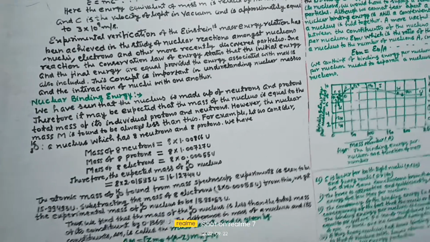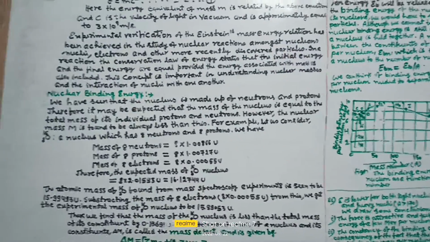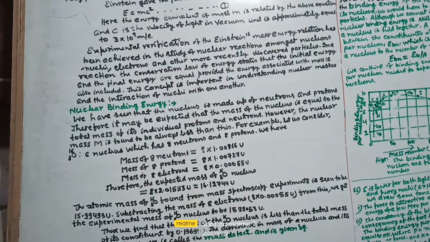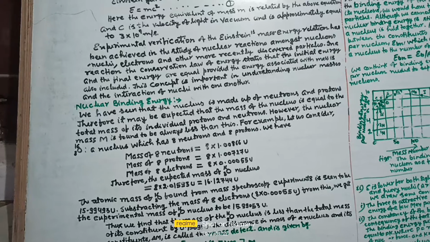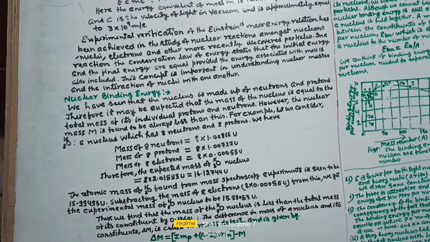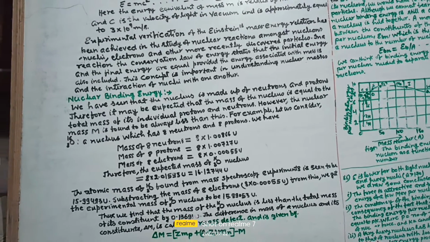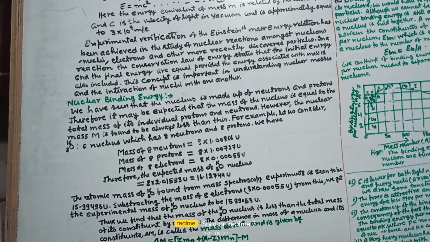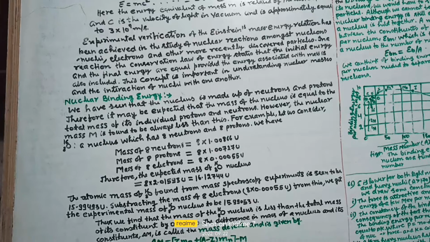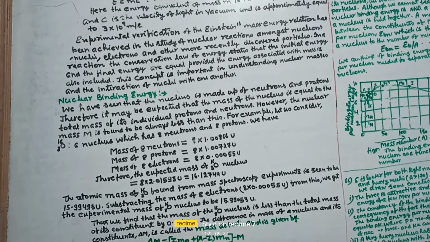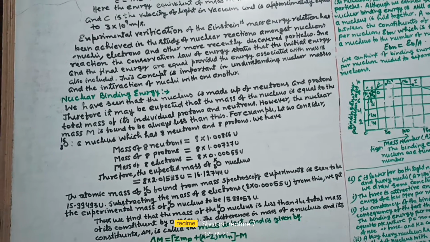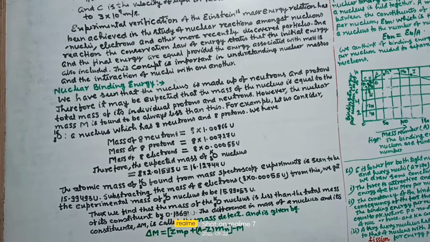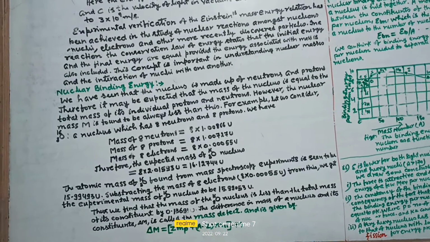For example, let us consider oxygen-16, a nucleus which has 8 neutrons and 8 protons. We have mass of 8 neutrons = 8 × 1.00866 unit, mass of 8 protons = 8 × 1.00727 unit, mass of 8 electrons = 8 × 0.0055 unit.